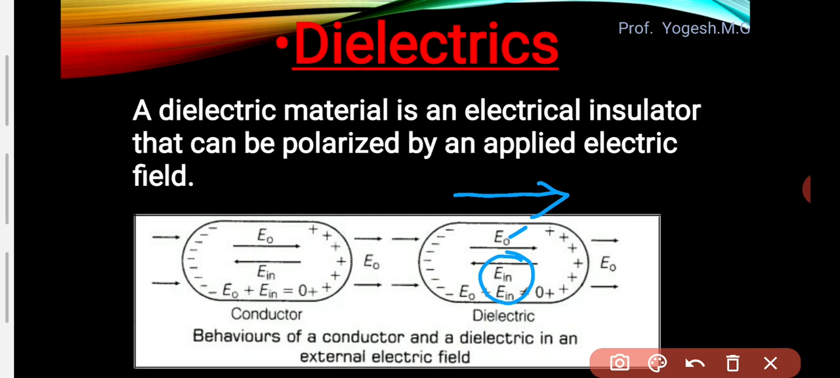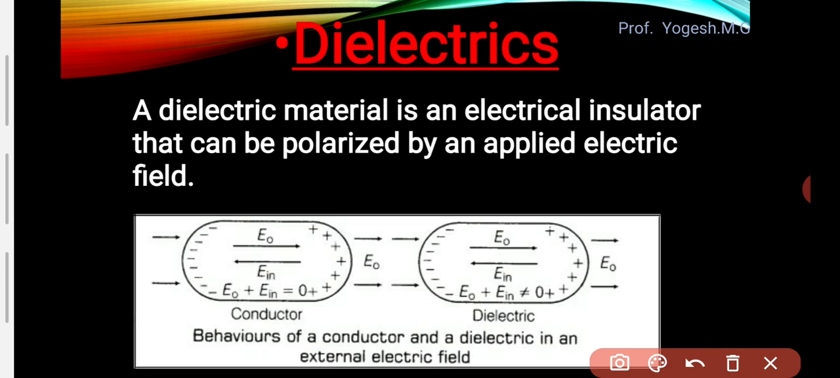But in the last case, the conductor, what happened? The external electric field E naught was equal to the induced electric field E in. But here in dielectrics, the external electric field will not be equal to the induced electric field. Means they will not cancel each other, right? They will not cancel each other. Some electric field remains in the dielectric, right? So this substance called a dielectric shows some electric effect whenever it is placed in an external electric field, right?